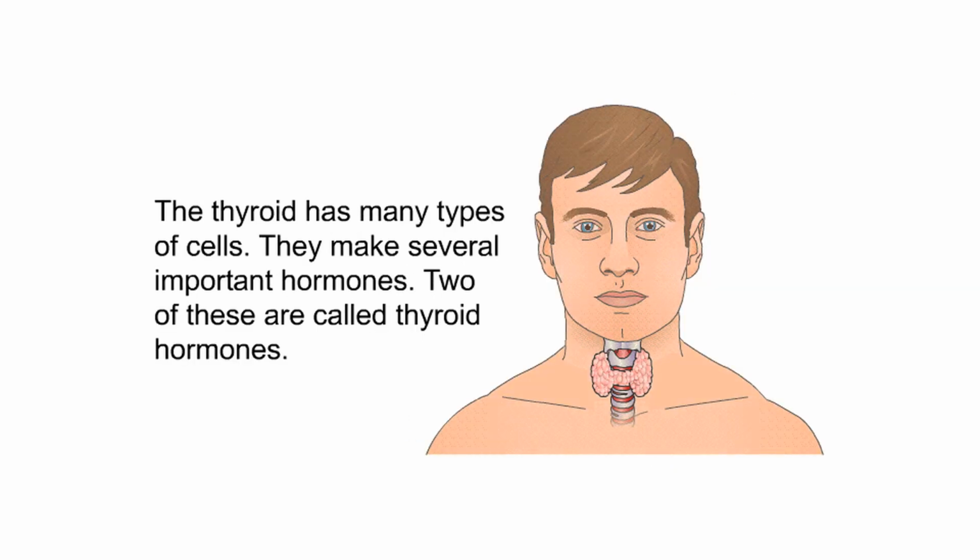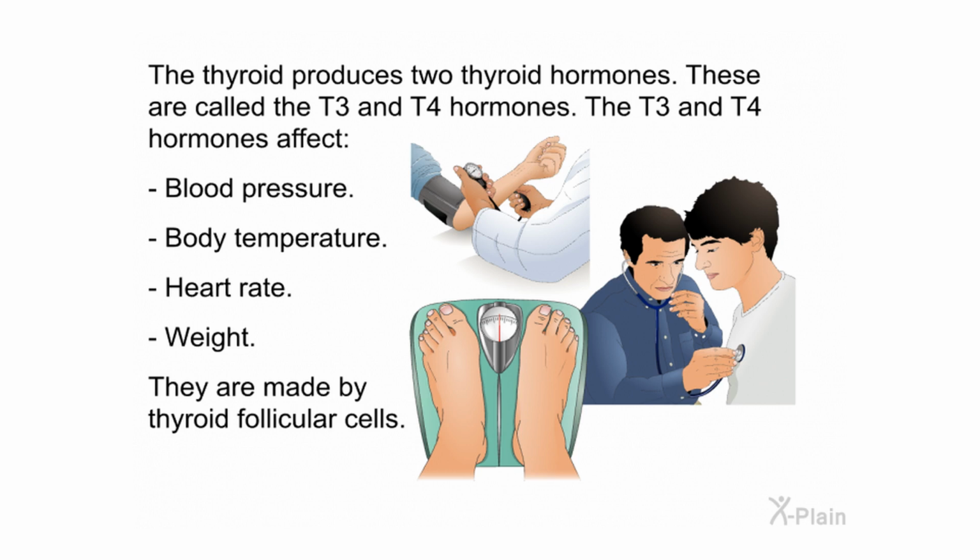The thyroid has many types of cells. They make several important hormones. Two of these are called thyroid hormones. The thyroid produces two thyroid hormones. These are called the T3 and T4 hormones. The T3 and T4 hormones affect blood pressure, body temperature, heart rate, and weight. They are made by thyroid follicular cells.